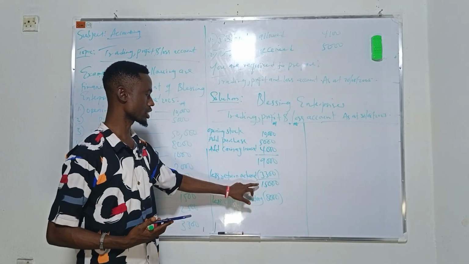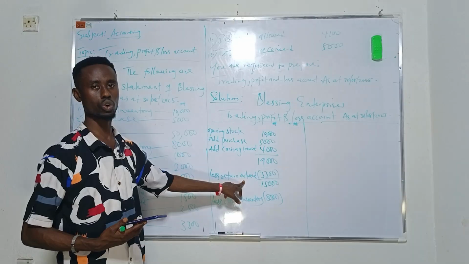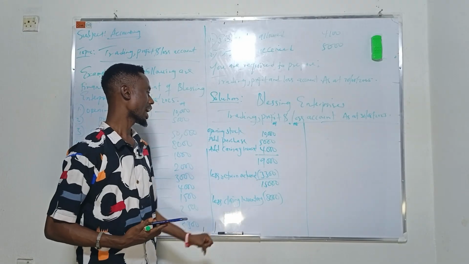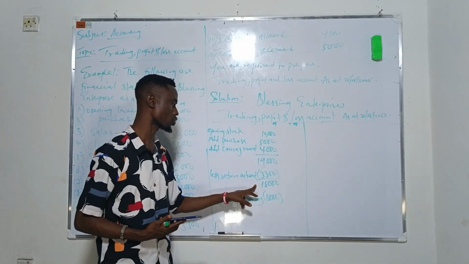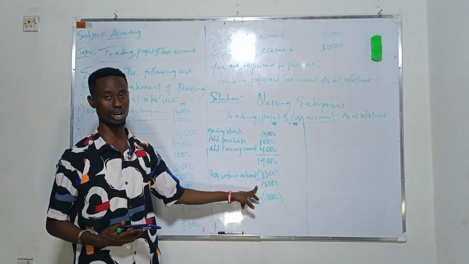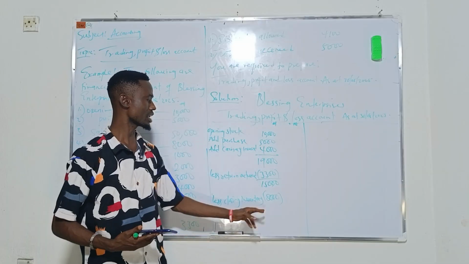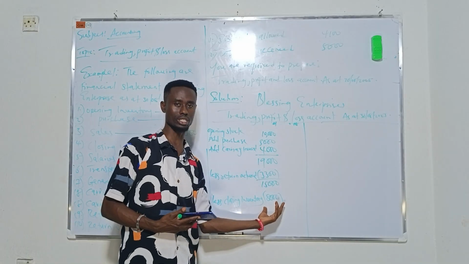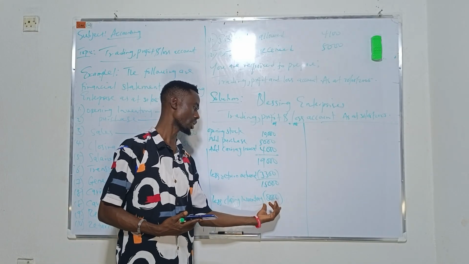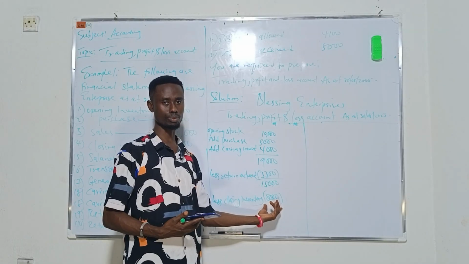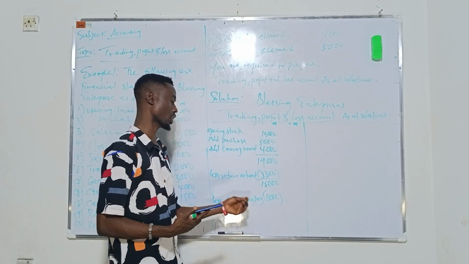This minus this gave us this. This is our return outward. We are returning it back. So this is the total goods we have now, 15,000 naira, because we are returning this to the sellers. So at the end of the day, we are still having 8,000 as remaining goods, as our closing inventory.